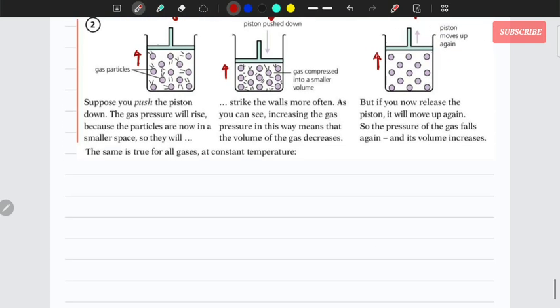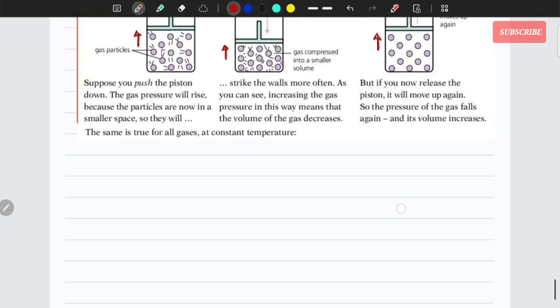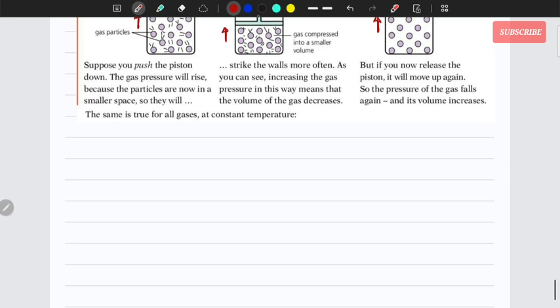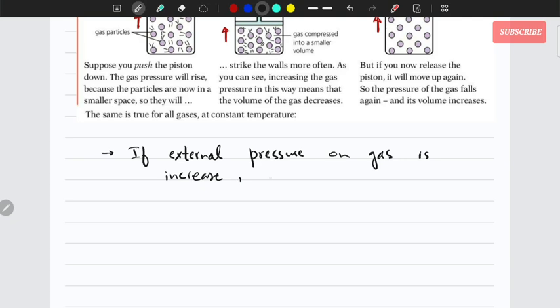So from this we can get an idea that if external pressure on the gas in a cylinder is increased, it decreases gas volume.